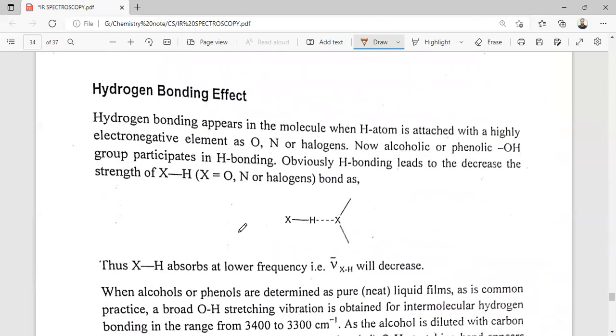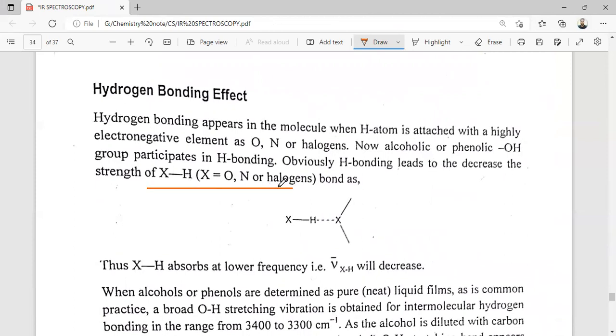Next, we will discuss the hydrogen bonding effect. So hydrogen bonding appears in a molecule when a hydrogen atom is attached to a highly electronegative element, such as O, N, or halogen. Now, the alcoholic or phenolic OH group participates in H bonding. Obviously, H bonding leads to a decrease in the strength of the bond. So upon hydrogen bonding, the stretching frequency is lower compared to the normal non-hydrogen-bonded one. So here, mu bar will decrease due to the hydrogen bonding.